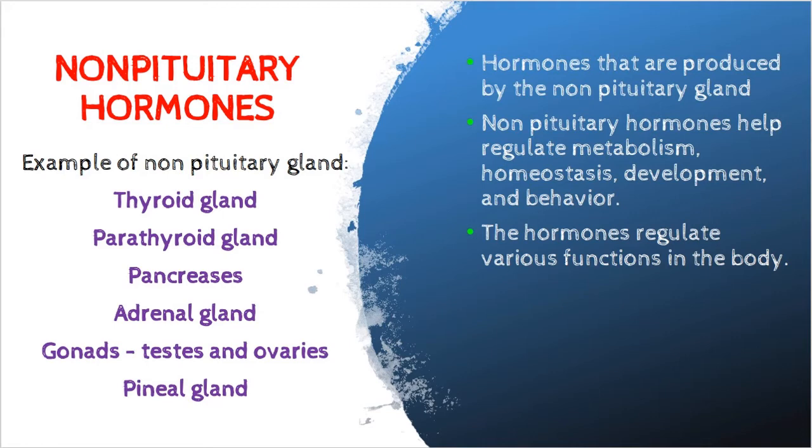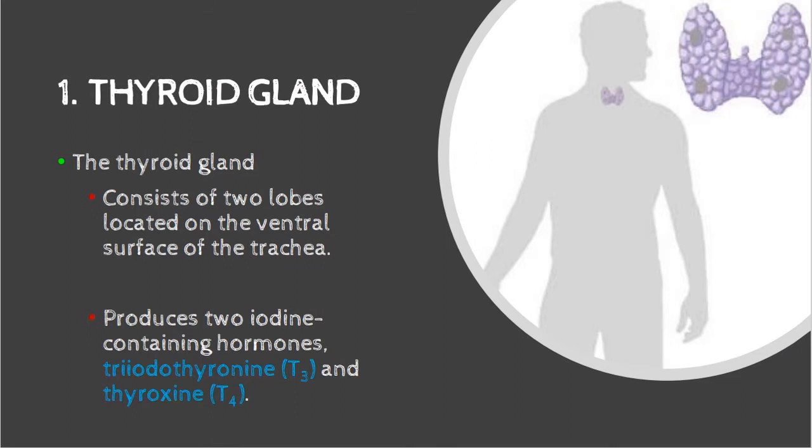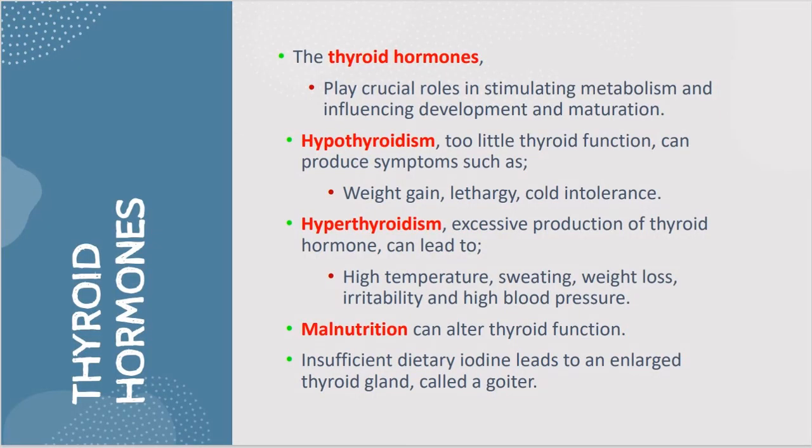also behavior. Thyroid gland. The thyroid gland consists of two lobes located on the ventral surface of our trachea, and the thyroid gland produces two types of hormones, T3 and T4. Both thyroid hormones play a crucial role in stimulating metabolism and influencing development and maturation.